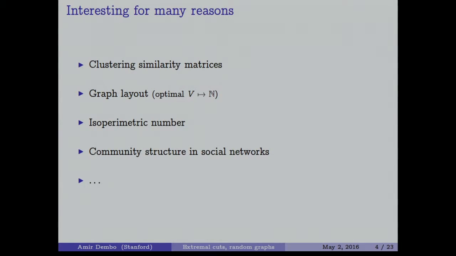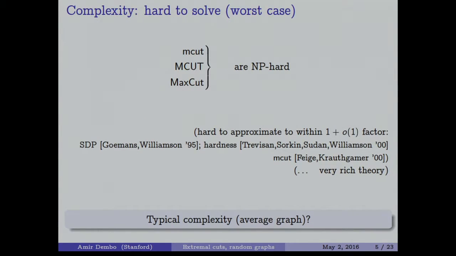This is related from a theoretical point of view to the isoperimetric number. It can be used as a suboptimal algorithm for detecting community structure in social networks. And this can be done with... connected to this problem. And there are many more examples. So instead of talking about the examples or the applications, let me focus on the theory.